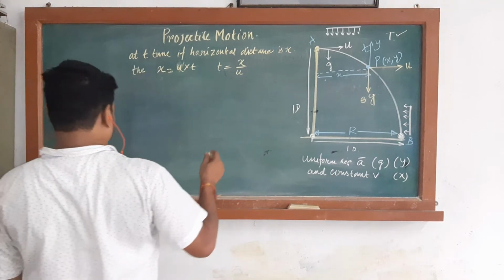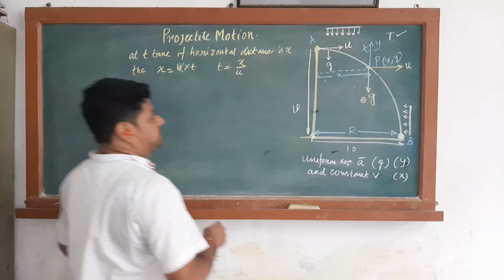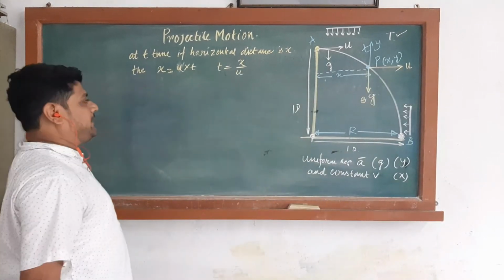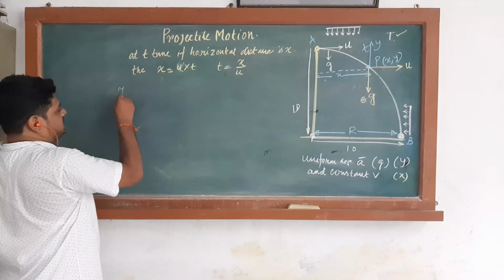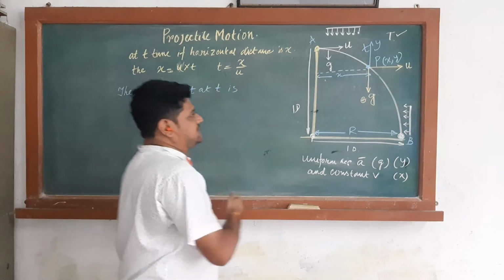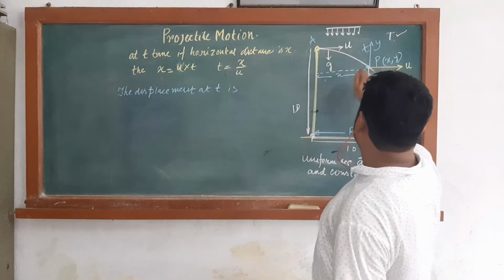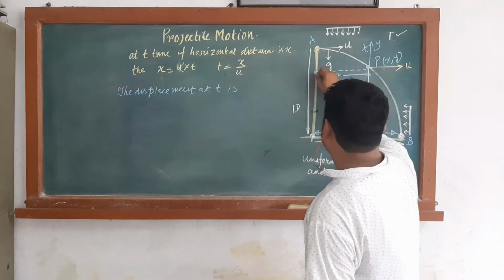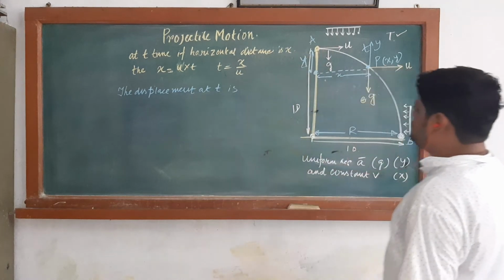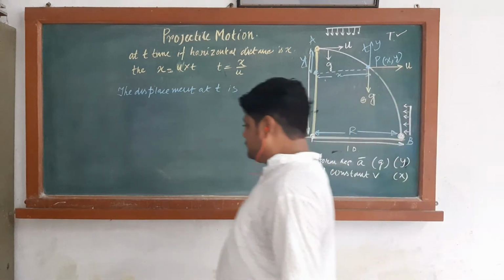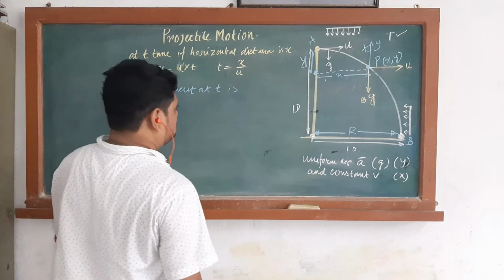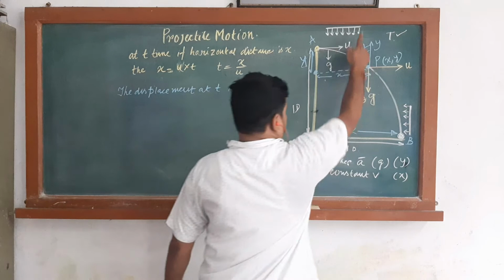We can consider that the trajectory is a parabola. So the displacement at t is from this point to this point. If you project this point, you get this point, so the displacement is y. Now we have to consider the velocity in the y direction, the upward direction.